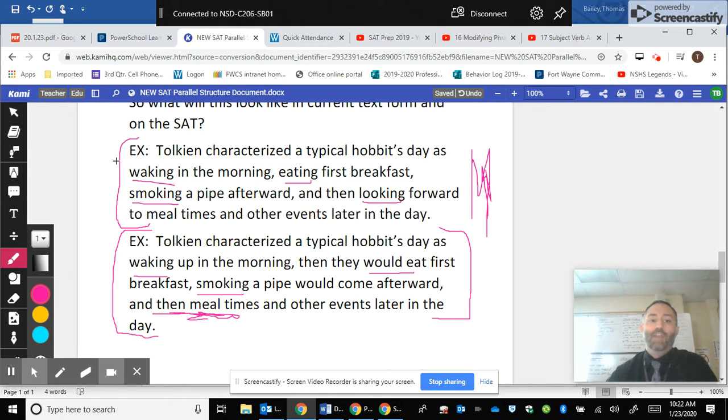And the correct answer will be the one that is the shortest. And notice this one's shorter based upon word count. But notice too, it follows the parallel structure pattern as established with words like waking, eating, smoking, and looking, as opposed to these, would eat, but then waking and smoking, and then no verb at the end of the list. You should be able to detect parallel structure based upon either its punctuation or the fact that if it's a list, everything in the list should kind of look the same.